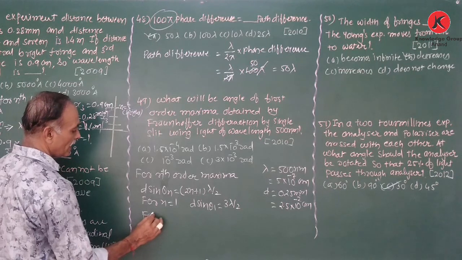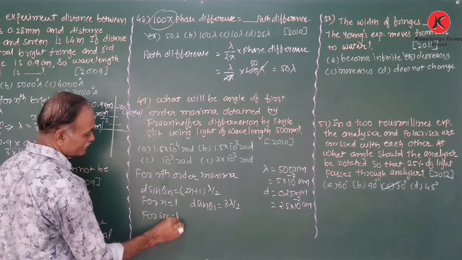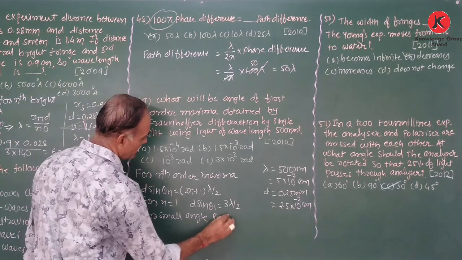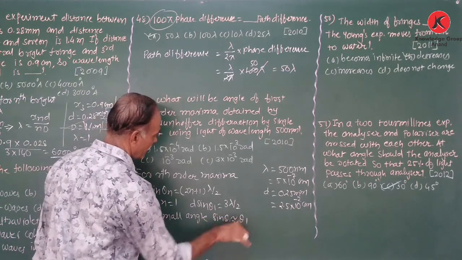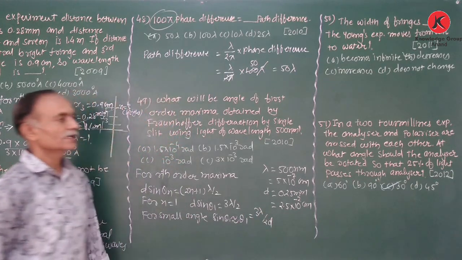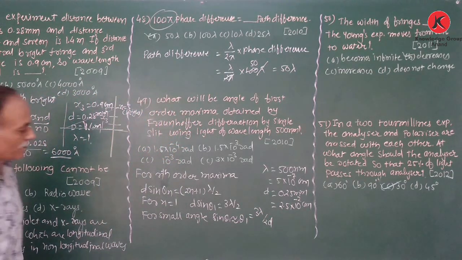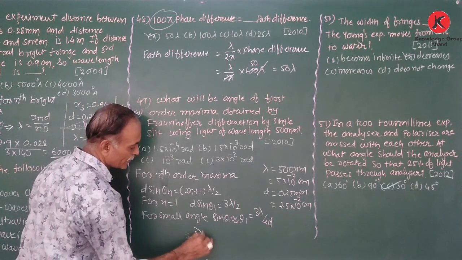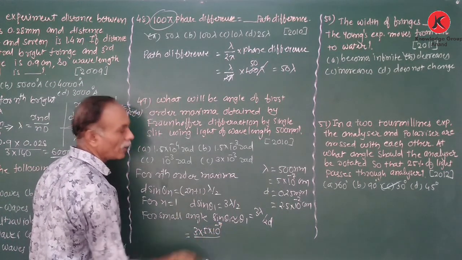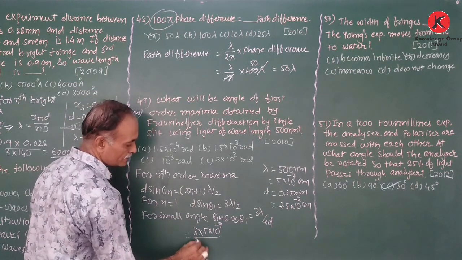For small angle, sin theta 1 is approximately theta 1, equal to 3 lambda upon 2d. Substitute the value: 3 × 5 × 10^-7 upon 2 ×